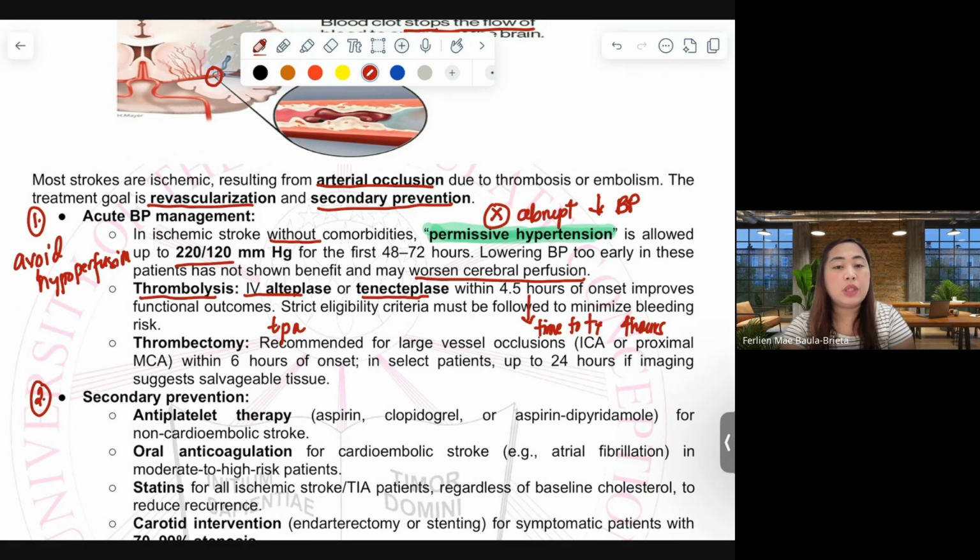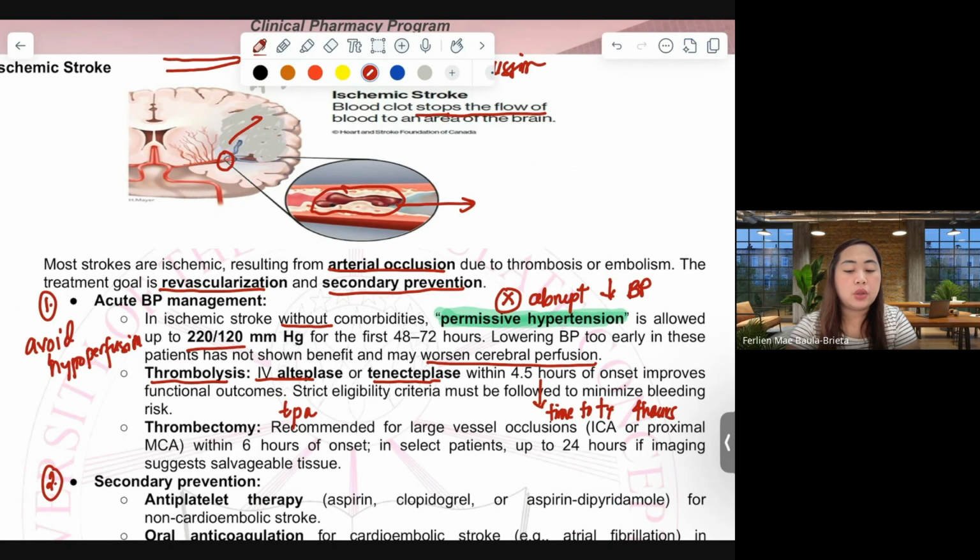It has to be given in order to dissolve all the occlusions and allow the flow of blood. Later on, we're going to have blood flow in the ischemic part of the brain, allowing oxygen to fill the area with depleted oxygen.